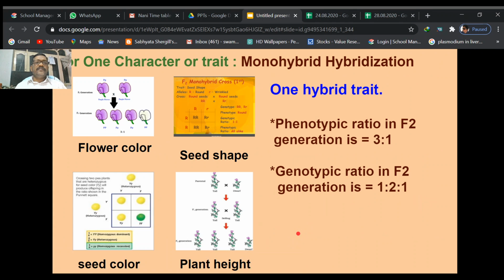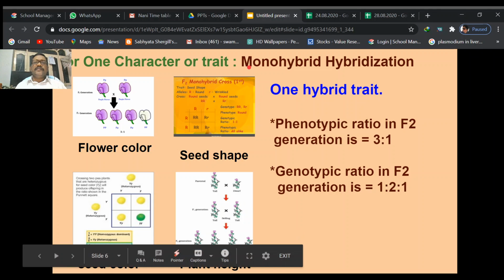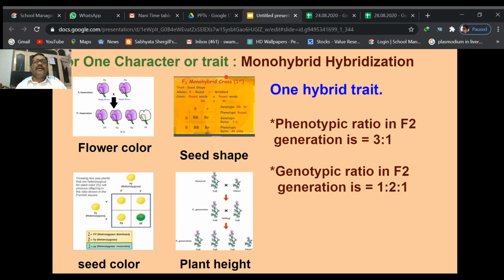And next, for one character or one trait, Gregor Mendel conducted his experiment as the monohybrid hybridization. One character means from those 7 characters which he chose, he took only one character. For example, tall or dwarf plant, or purple color flowers or white color flowers, like that. In this case we will see flower color.